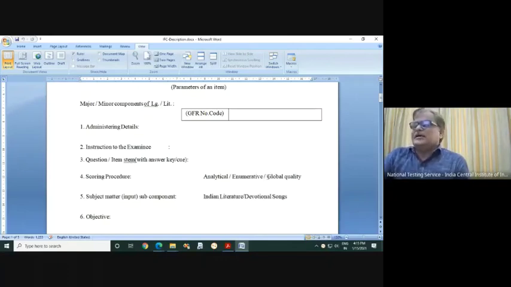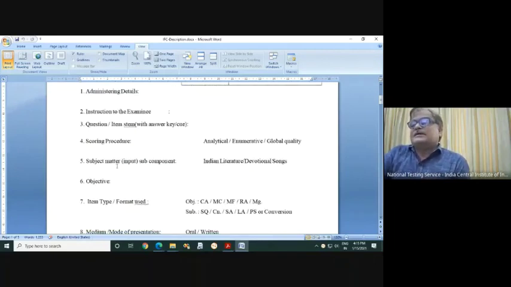Here I will say that if it is a short answer, a simple question, or fill in the blanks, it is in the subjective category as per our viewpoint. So for that you can give the global quality option. And if it is an essay type question, you can suggest analytical. So now it is up to you, as a subject matter.